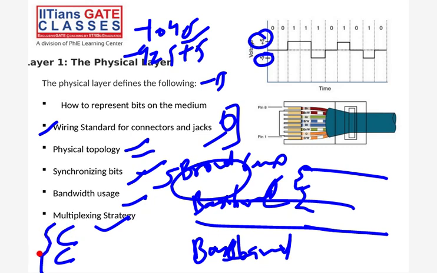Okay, bandwidth usage, synchronization, physical topology, wiring standard, and how to represent bits on the medium. Guys, say yes or no. Okay, I think till now it's fine.